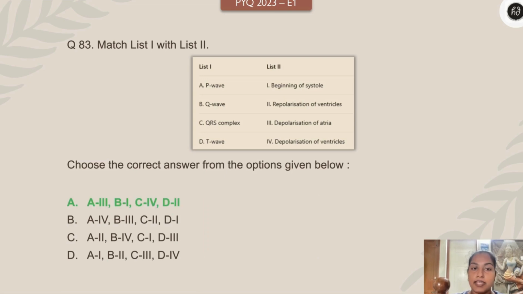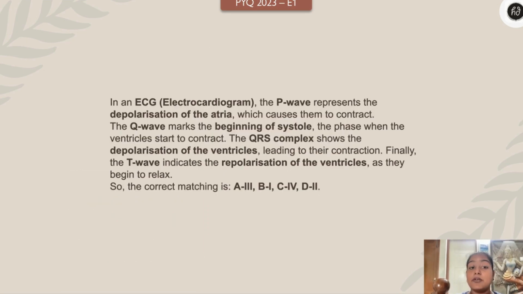Okay, this is a very easy one, right? So in an ECG, electrocardiogram, P wave represents depolarization of atria, and that causes them to contract, of the auricles. The Q wave marks the beginning of systole, where the ventricles start to contract. QRS complex shows depolarization of ventricles. Finally, T wave, repolarization of ventricles when they begin to relax.